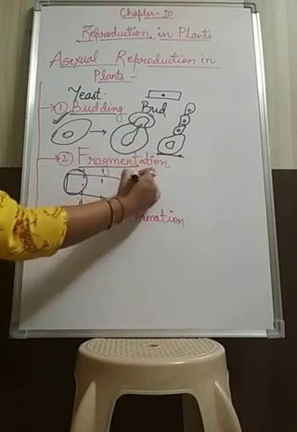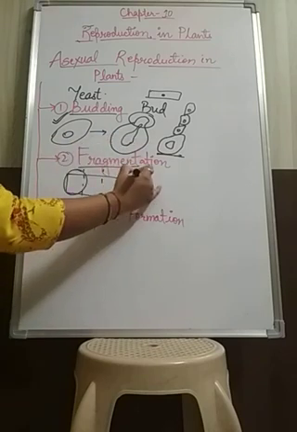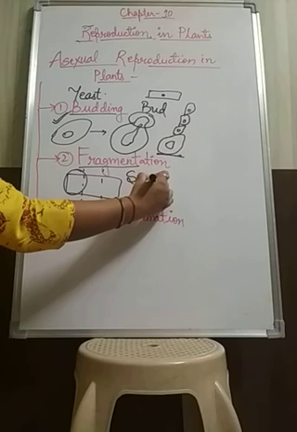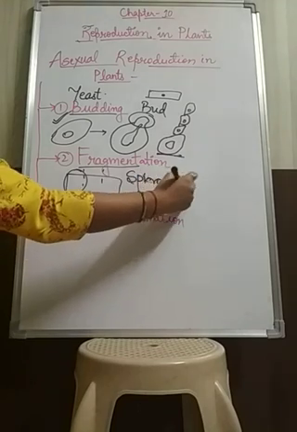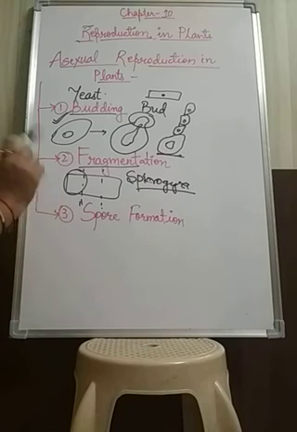This fragmentation is basically present in Spirogyra. This is a type of blue-green algae. Spirogyra is basically an alga in which the fragmentation process takes place.